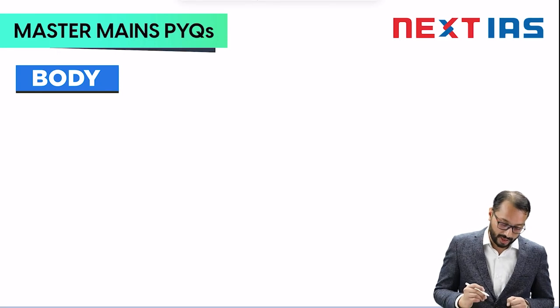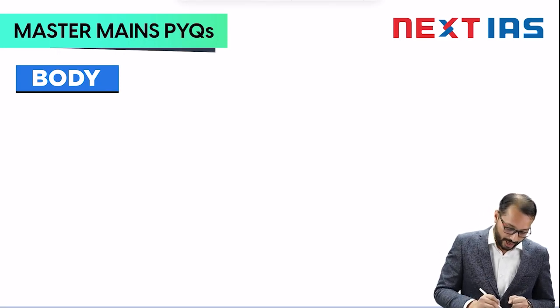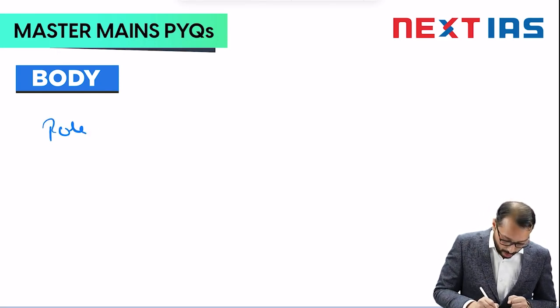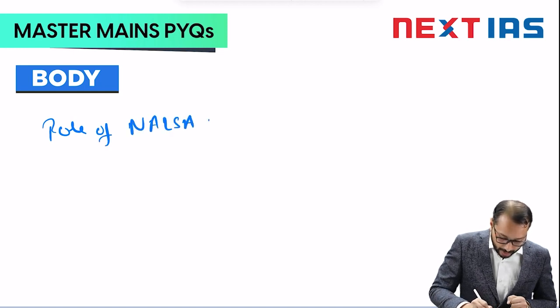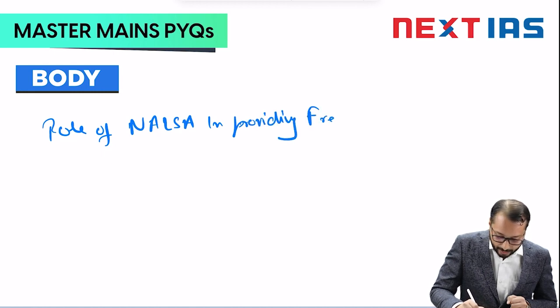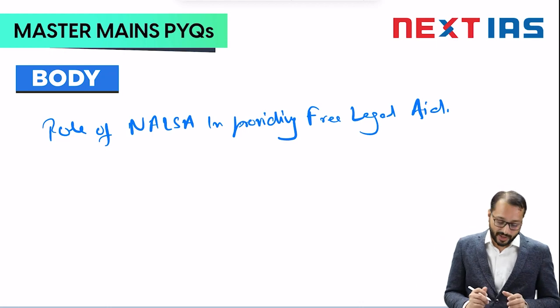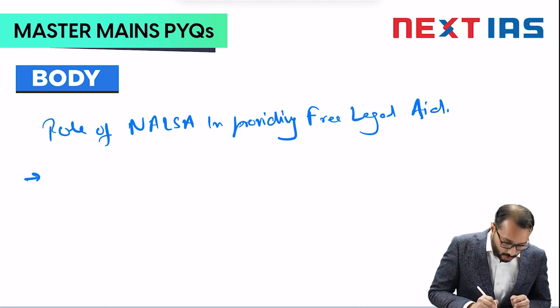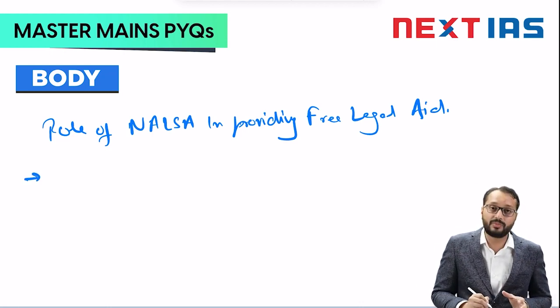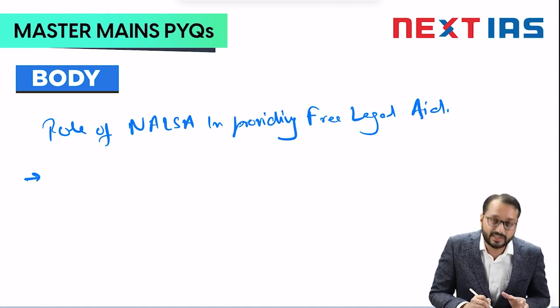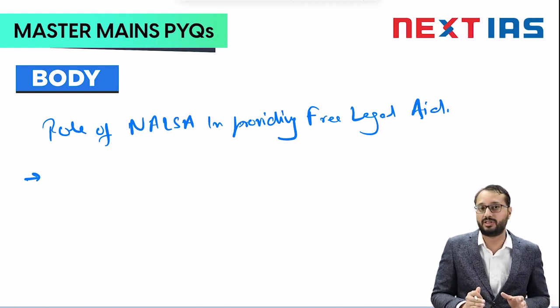So the heading in your body would go as: Role of NALSA in providing free legal aid. Now, as far as the role of NALSA goes, NALSA is responsible for providing free legal assistance to the poor and vulnerable sections of society.